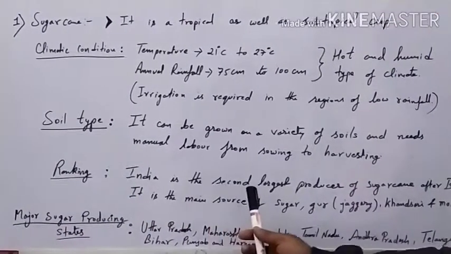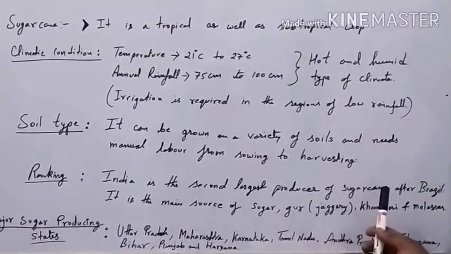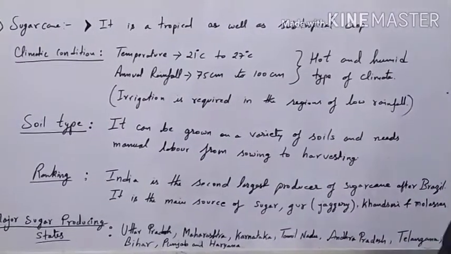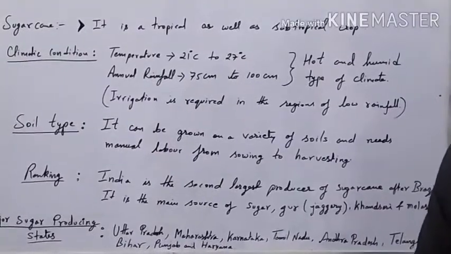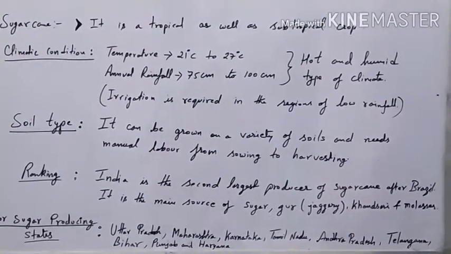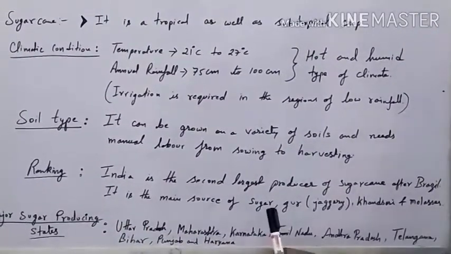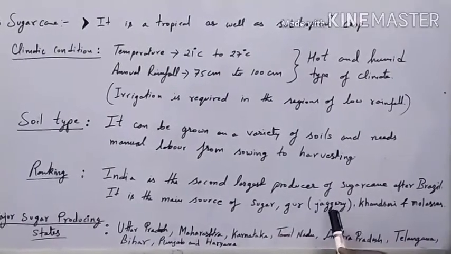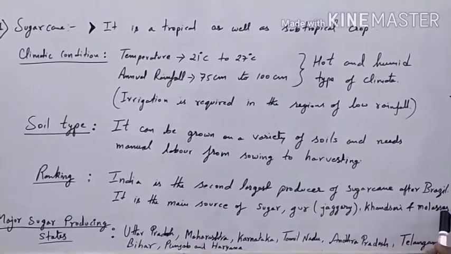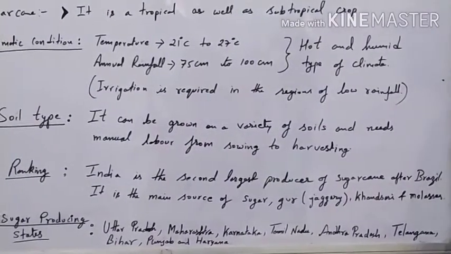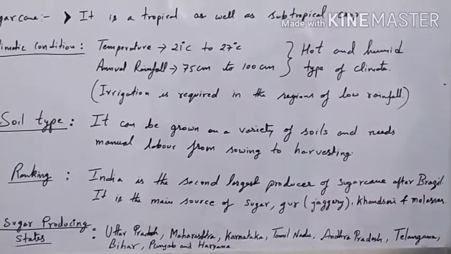The next one is ranking. India is the second largest producer of sugarcane after Brazil. Brazil is the leading producer of sugarcane, and next is our country, India. It is the main source of sugar, gur, which is also called jaggery, and then khansri and molasses. These are some of the products which are made from sugarcane.